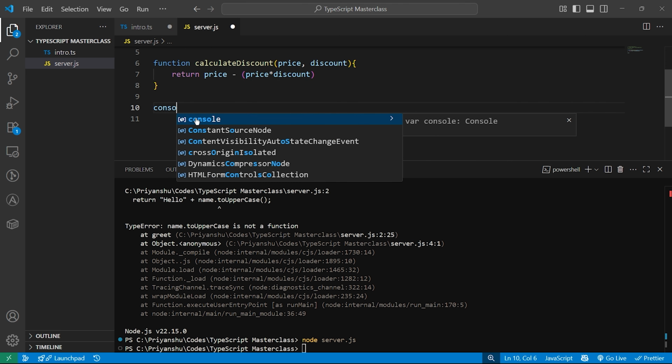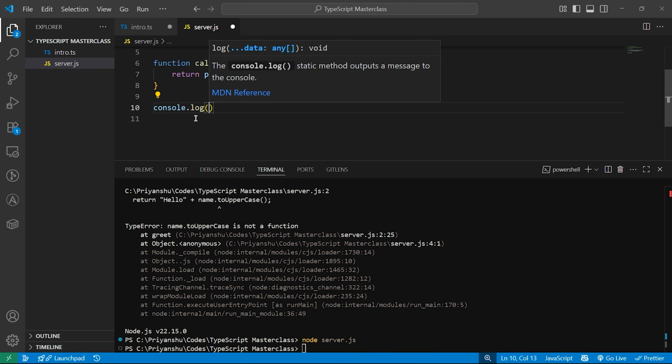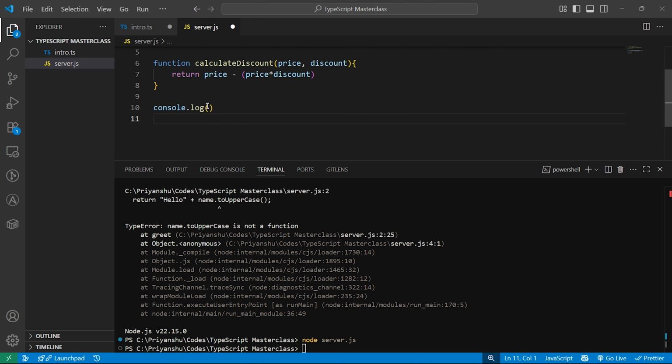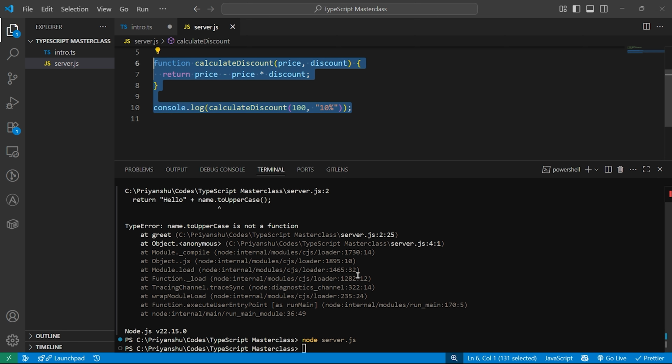And let's print it with console.log. I need calculate discount, and here I will pass 100. This is the price, and in discount let's pass a string. If I pass over here 10%, no error showing in the editor itself. Okay, literally no error. JavaScript is like, okay, whatever you want to write, I will see whether this is correct or not at runtime, not now.